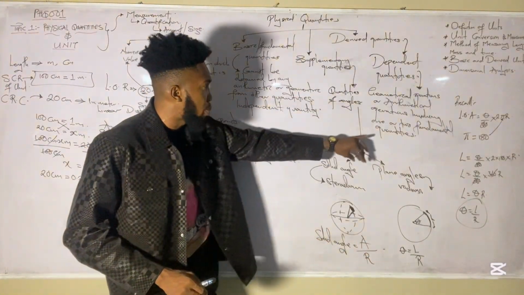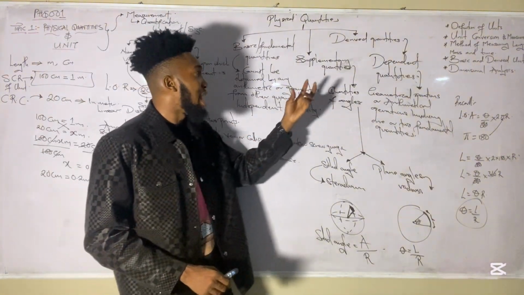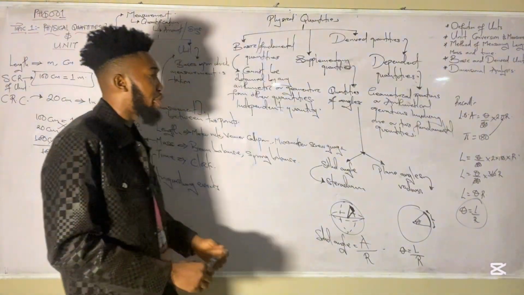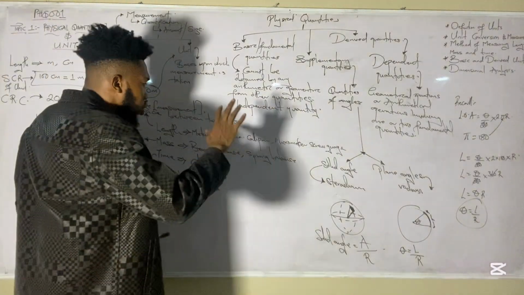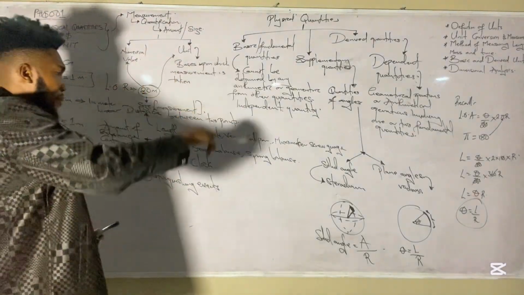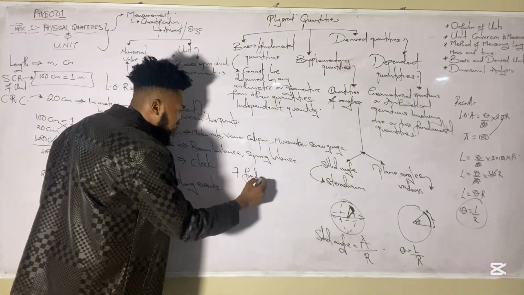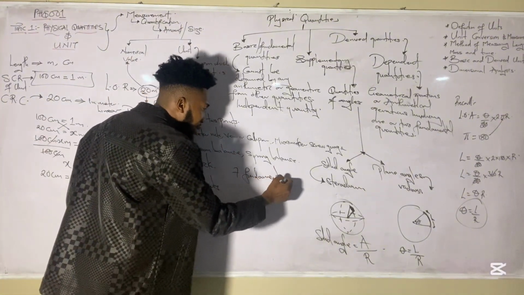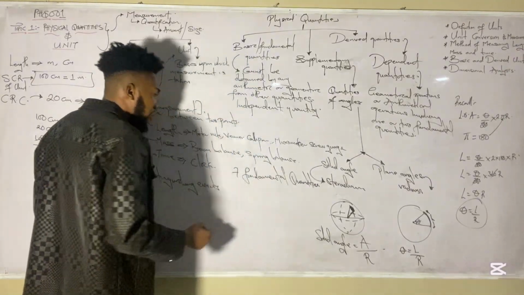So you can see now that because plane angle has a derivation, we cannot place it as fundamental. Rather, it is considered more as a derived quantity. So let's quickly highlight the 7 fundamental quantities that we have. There are 7 fundamental quantities. And what are they?